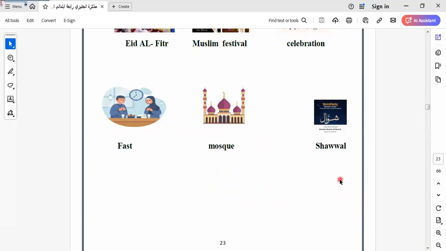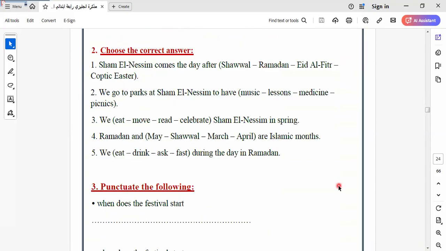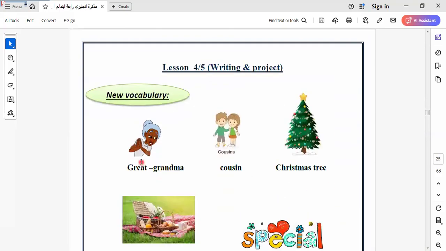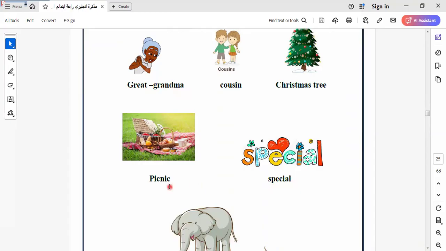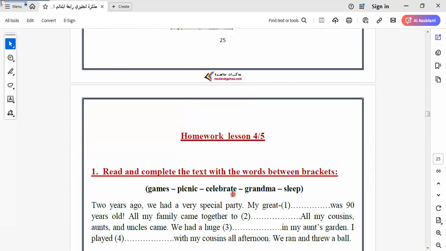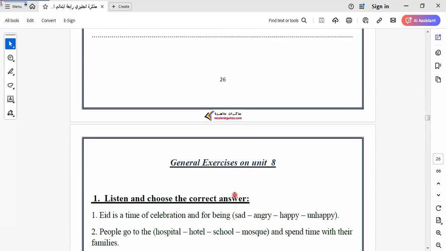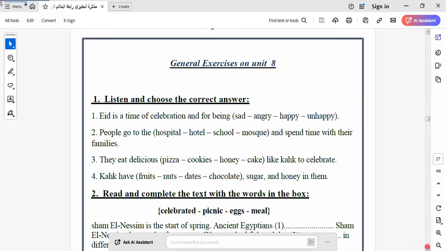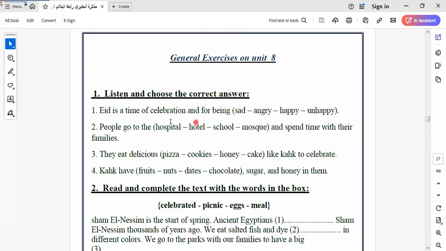Mosque, Shawwal. Here we talk about great grandma, cousin, Christmas tree, picnic, special, big and small, huge, and so on. This is the vocab that is related to this unit that we took in this unit.